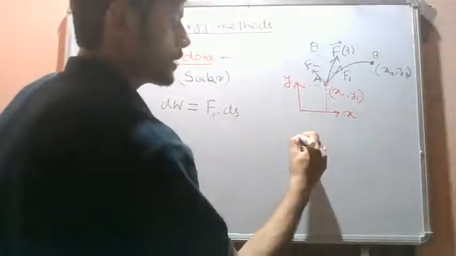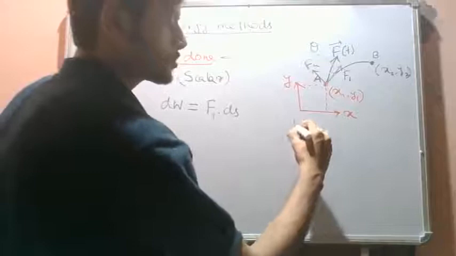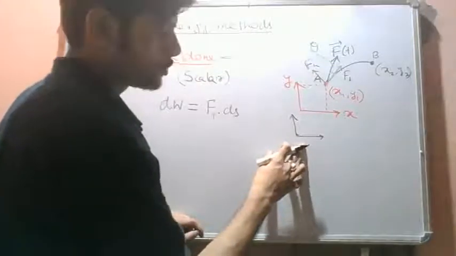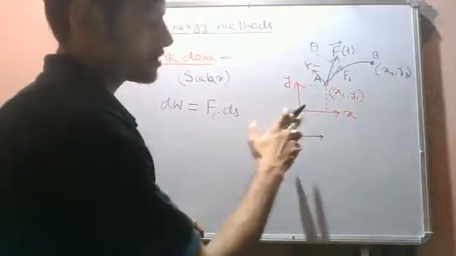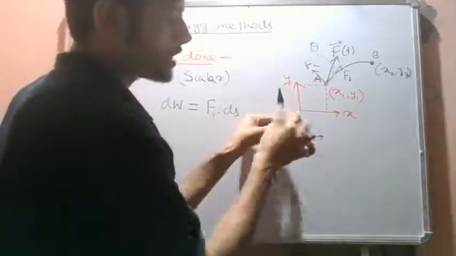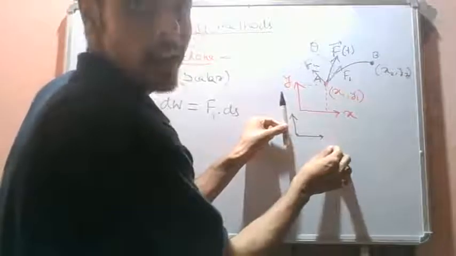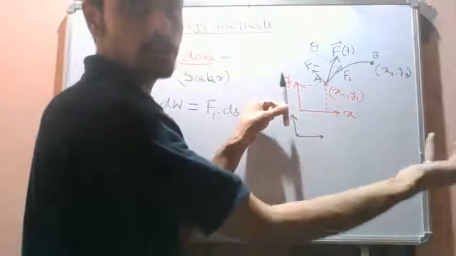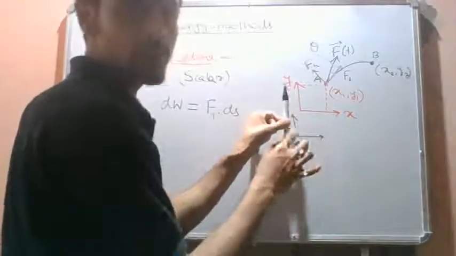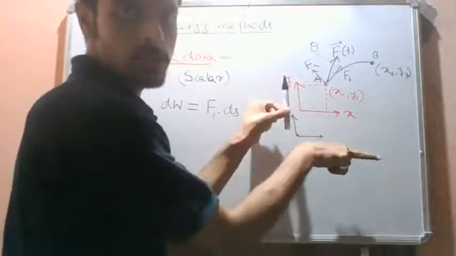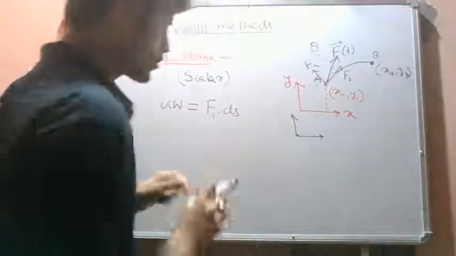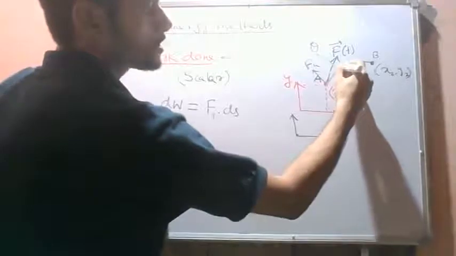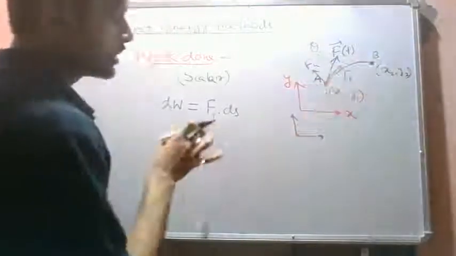So let's say we have a particle like this. If we are applying a force like this and the particle is displaced in this direction, let's say, the work done by this force is actually zero, because if a force is applied in this direction, the particle will not move in this direction under the application of this force. It can move in this direction by some other force, but not with this force. So the work done by this force, if a particle moves in this direction, is zero. Okay, so in this regard, we need only the tangential component, the component which is tangent to the path, which will only do work.